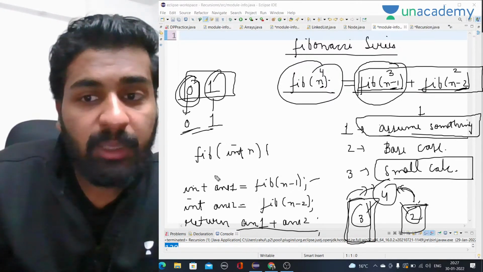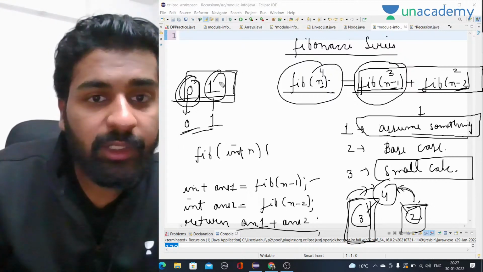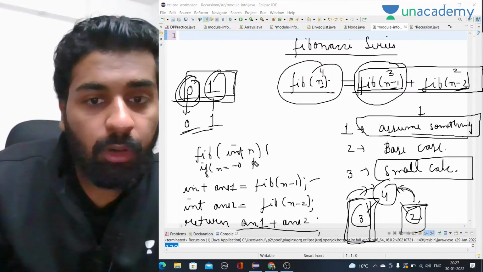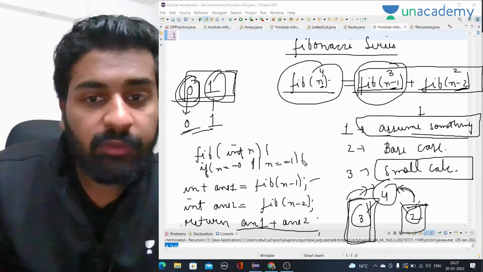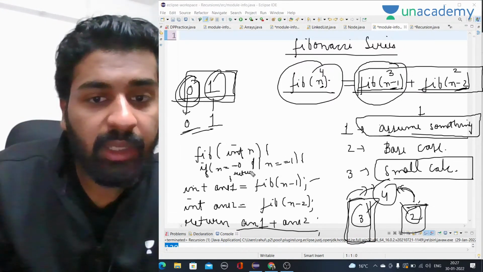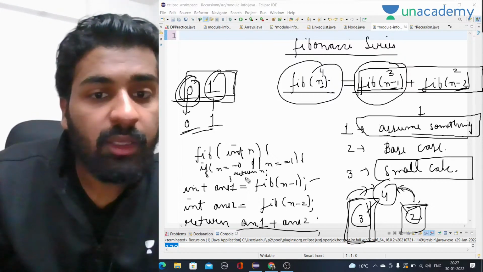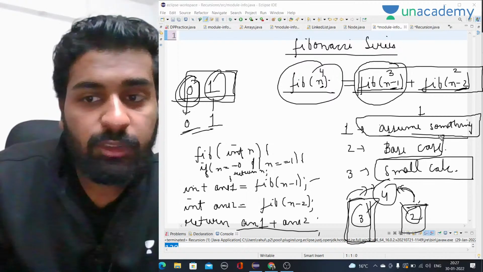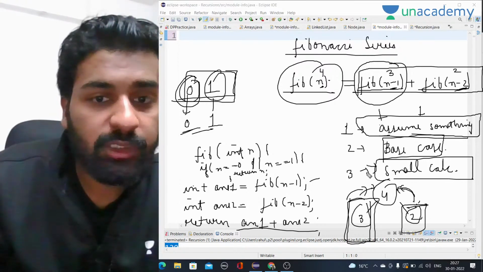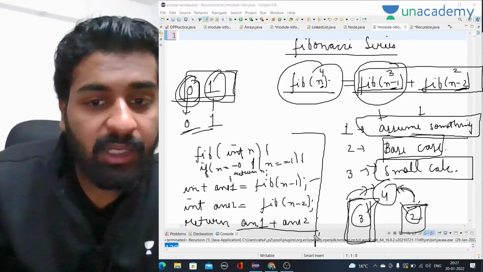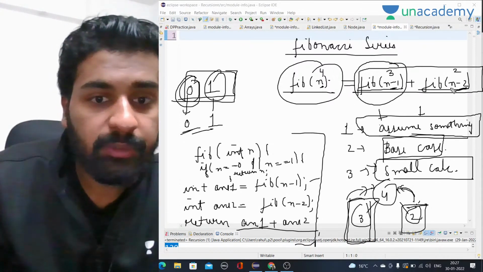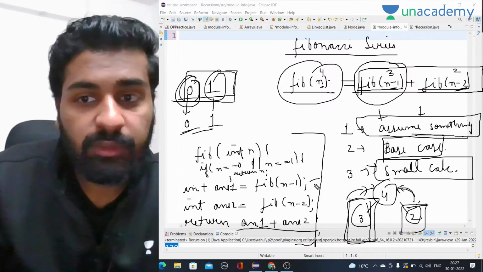Okay, and now what will be the base case? The base case we already know: the 0th value and the first value. So if n equals 0 or n equals 1, if n is any of these values, we have to return n. That means if the value is 0, we will return 0. If the value is 1, we will return 1. So the base case is done, the assumption part is done, and the small calculation is done. So this is our recursive solution. Because a bigger problem can be solved with the help of two smaller problems, right? In those cases we can use recursion.